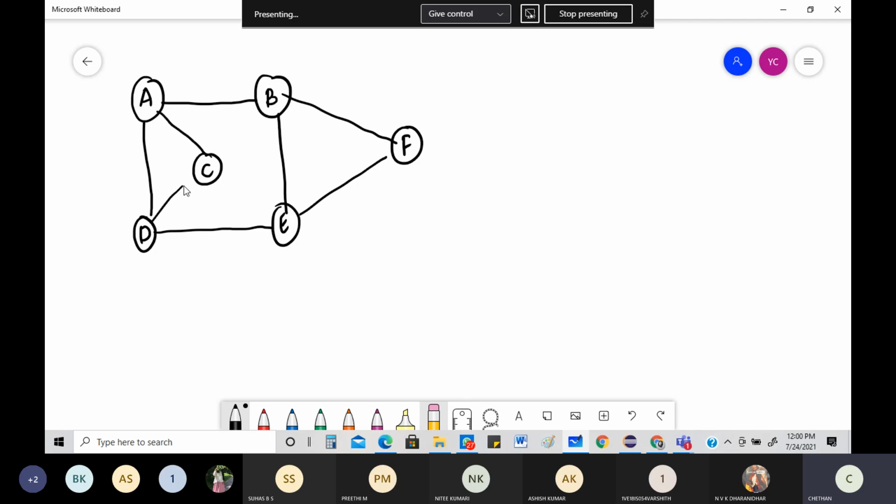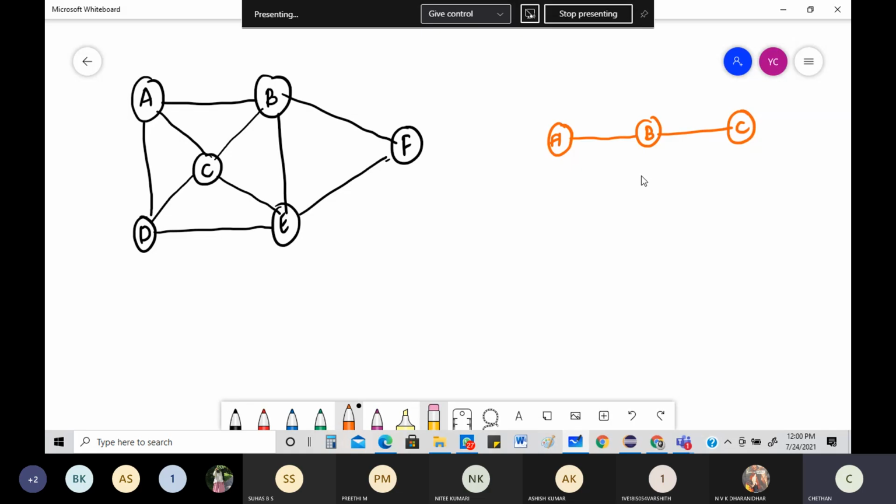Now I told you yesterday also that a particular graph can have more than one Hamiltonian cycle. So Hamiltonian cycles are not unique; it depends on the graph. If I take a graph like this, which runs through A, then B, then C, can you have a Hamiltonian cycle on this?